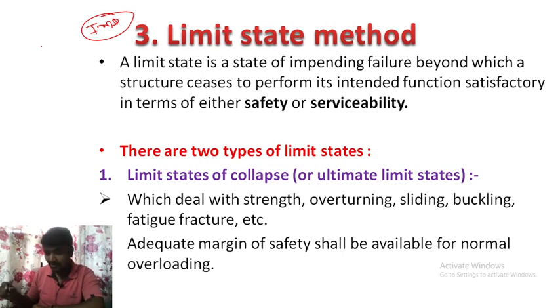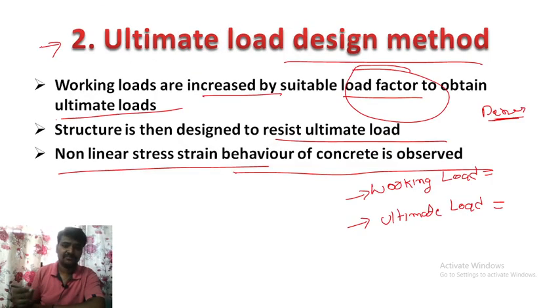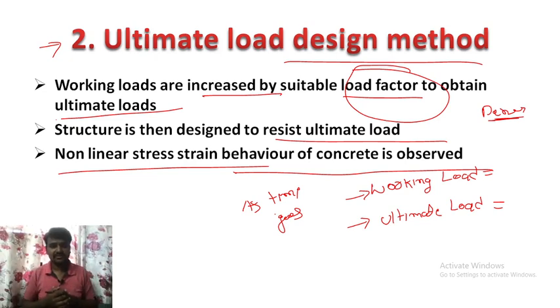The limit state method. Before explaining this, why are they taking different methods? As time goes, everything is changing around us, and we have to change according to the changes around us. Design purposes are changing, materials are changing, labor works are changing, so we have to change the design methods also.